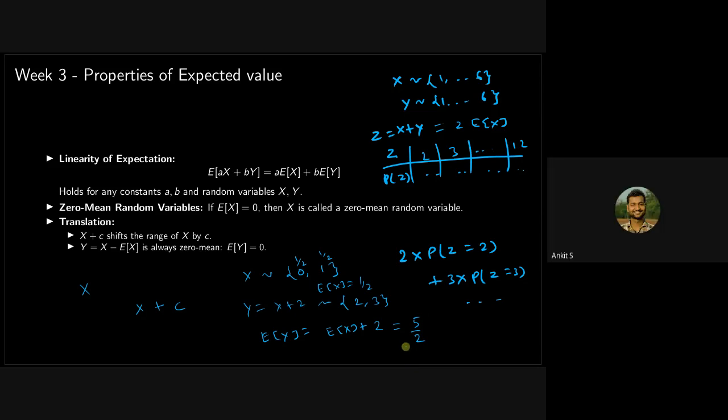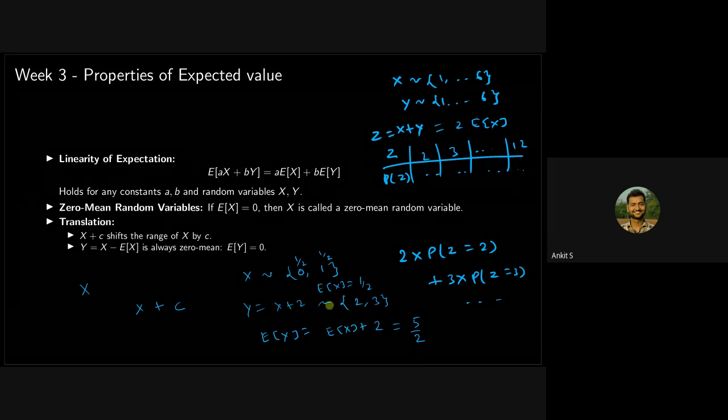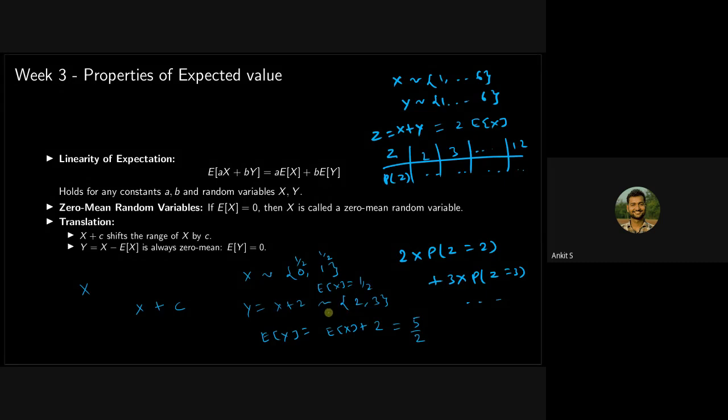So it gets translated, right? When you translated x to x plus 2, the expected value increased by that constant. Now, instead of x plus 2, the expected value of x was half.